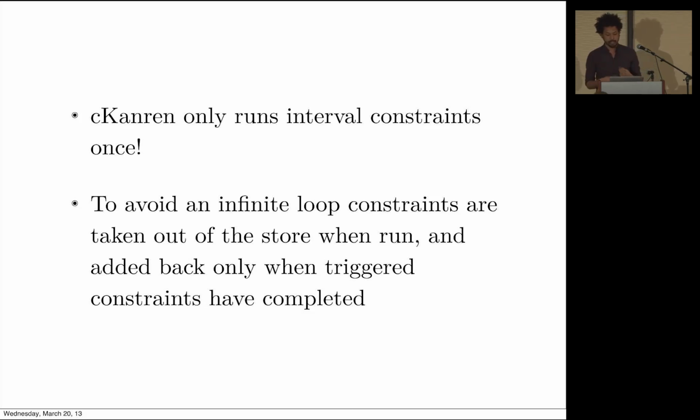So I ended up debugging the cKanren Scheme version. It turns out that cKanren only runs interval constraints once. And this is because they wanted to avoid an infinite loop. Right? You have a constraint, it triggers other constraints, and they wanted to take the original constraint out because the next constraint might trigger the original one, and then you would just get stuck. And what happens is that they run all these interval constraints, but they all get lifted out of the store, and they all come back in at the end, but they all only get a chance to run one time. And then those logic vars that have 9,000 possible integers, you're going to enumerate all of them. So the 42 seconds was coming from the fact that the constraints don't get to run enough.